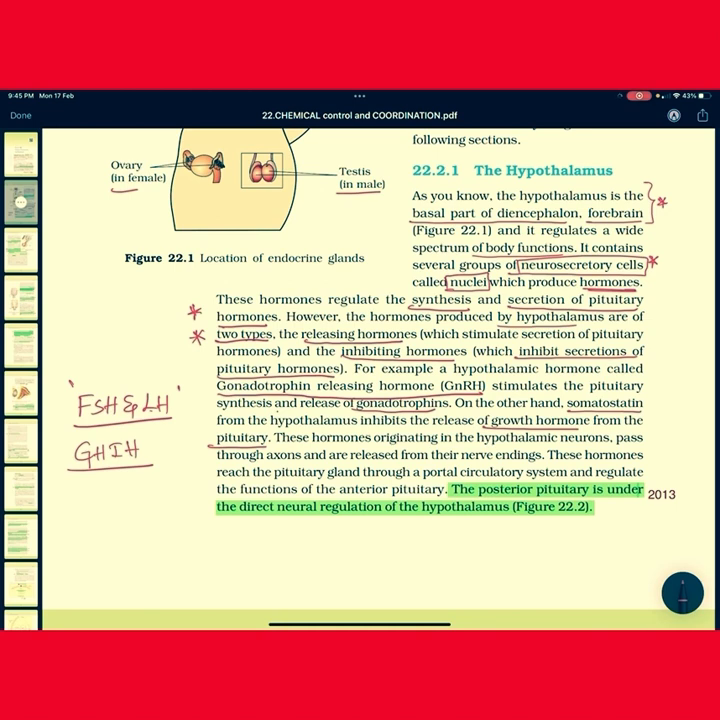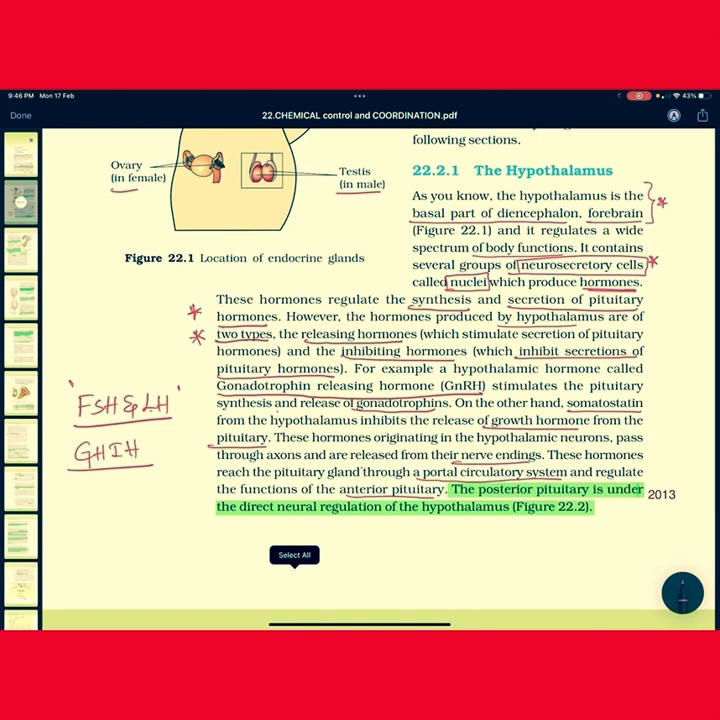And these hormones, originating in the hypothalamic neurons, pass through the axons and are released at their nerve endings. These hormones reach the pituitary gland through a portal circulatory system. This portal circulatory system is called the hypophyseal portal system. Done. And it regulates the function of the anterior pituitary. Next, you see here, the posterior pituitary is under direct neural regulation of the hypothalamus.